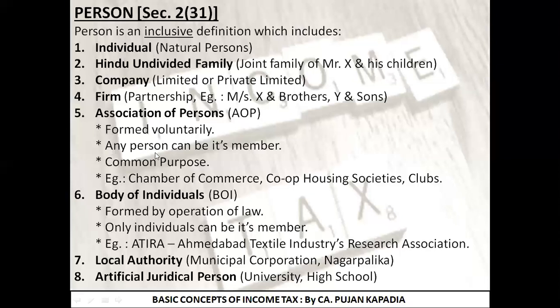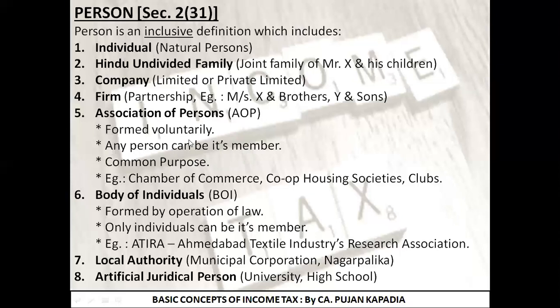Second is any person can be its member. So it is not necessary that only individuals or natural persons can be members. Any of the categories out of these 8 can be part of the association of persons. So you can say there can be an AOP of a company and a firm. Yes, they can enter into an agreement of association of persons. The second point is any person can be a member of AOP. Third point is it is formed for a common purpose. There should be a common purpose for which all the persons are joining and becoming members of AOP.